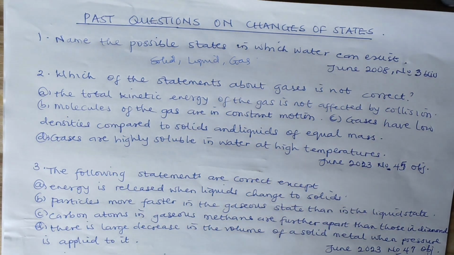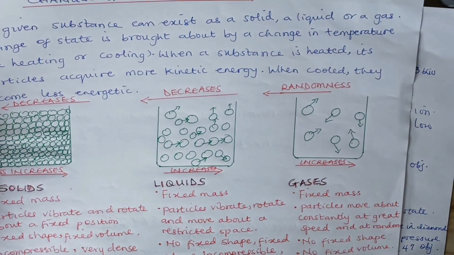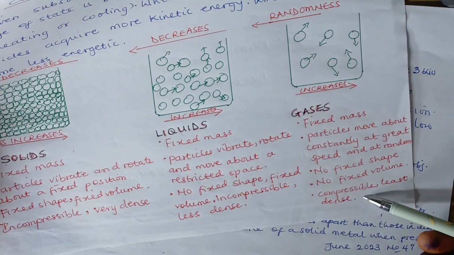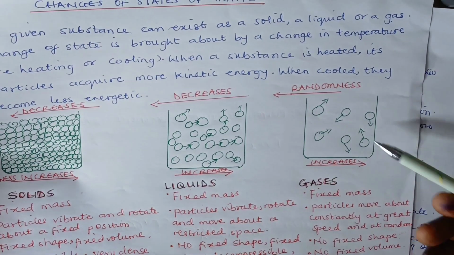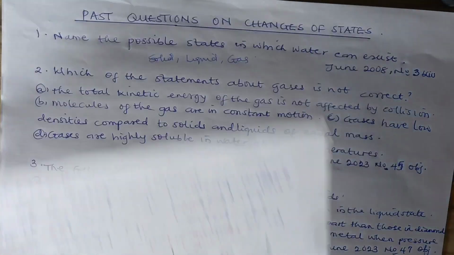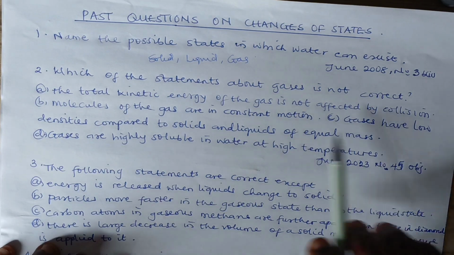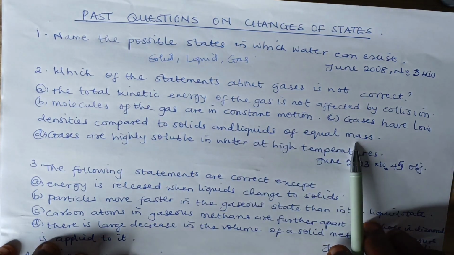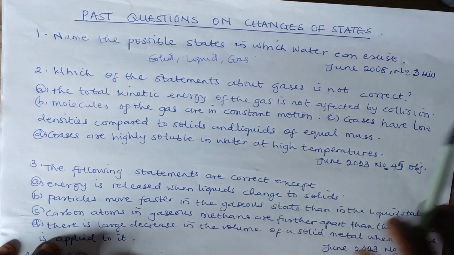Yes, that has been treated here, where I said that gases have less density. They are less dense. They are not as heavy as solids and liquids. They do not have a fixed volume. They take the shape of their container, but they have less density. So they have low density compared to solids and liquids of equal mass, and the molecules of the gas are always in constant motion.